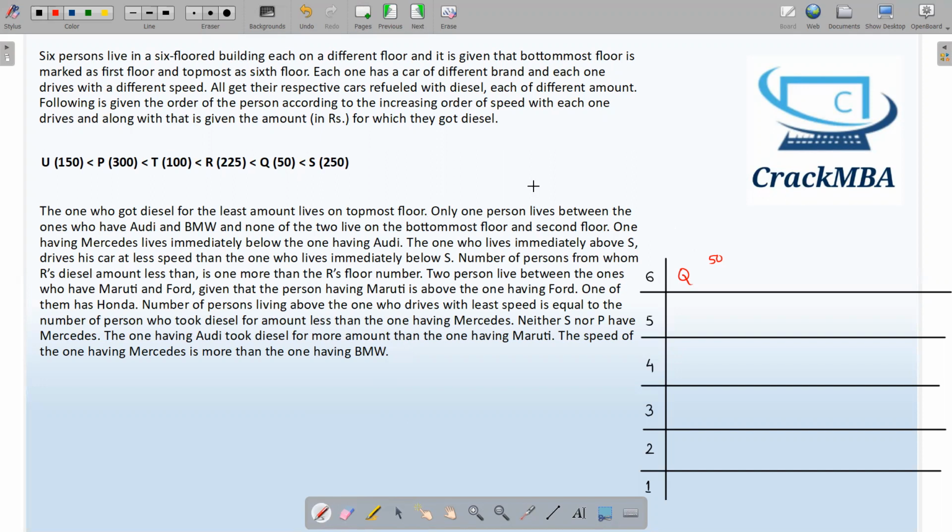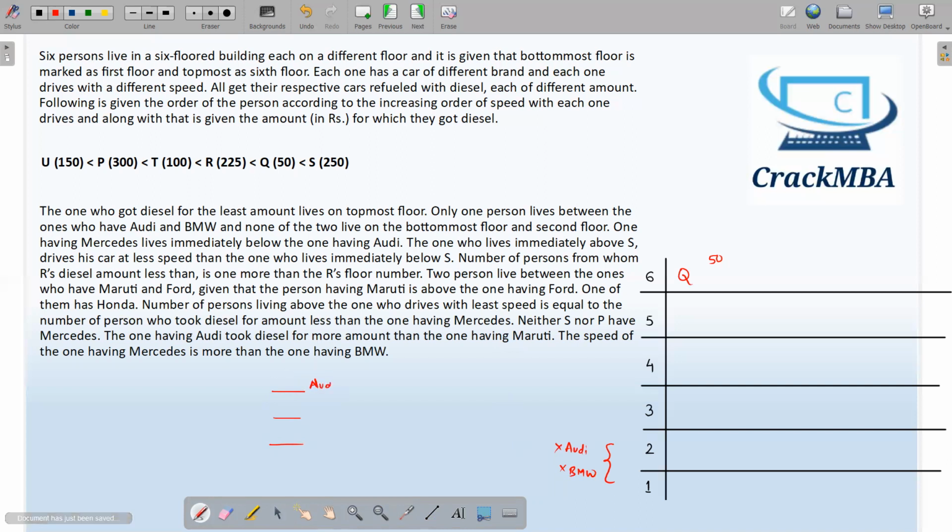Let's see the next sentences. Only one person lives between the one who has Audi and the one who has BMW, and none of the two lives on the bottom or second floor. So on the bottom and second floor, there is no Audi and there is no BMW. I have this data. And what else? Only one person lives between the one who has Audi and BMW. So if this person has Audi, this one will have BMW. If this has BMW, the other person will have Audi. So this is what is given in this sentence.